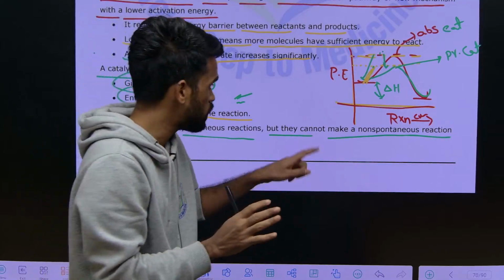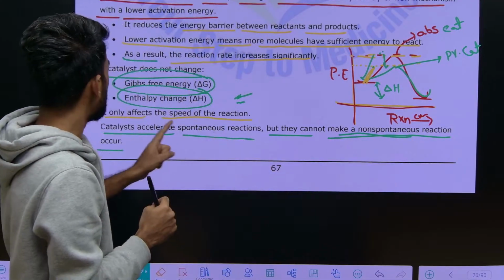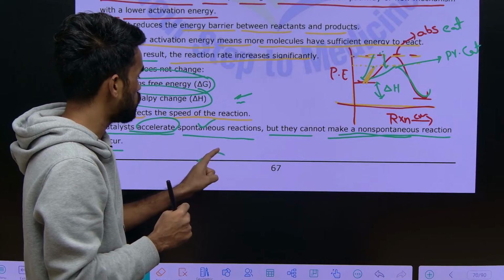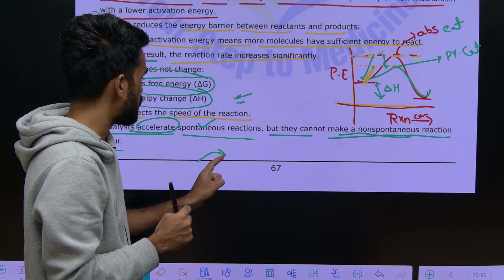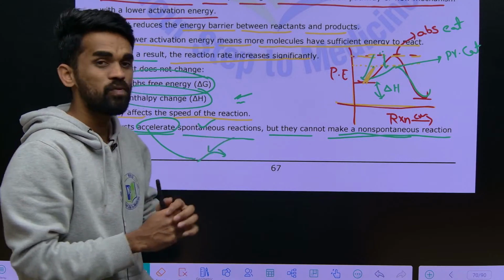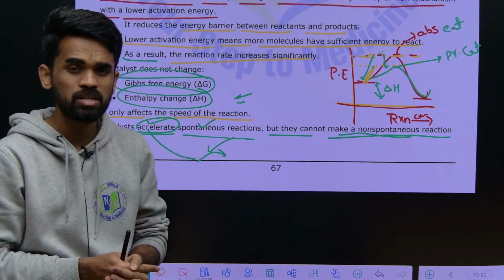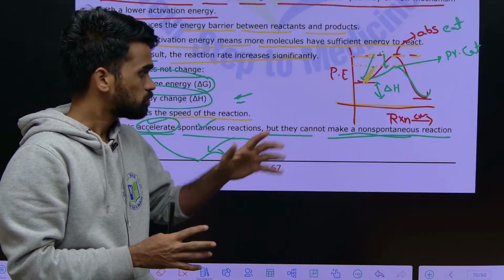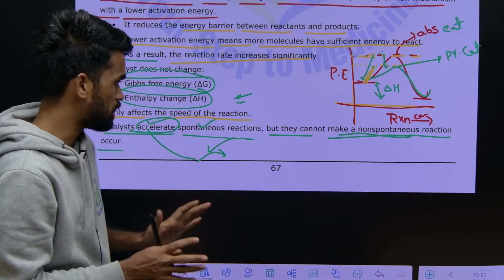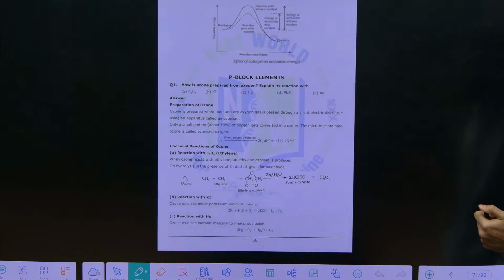Remember this. That's why it does not make a non-spontaneous reaction happen, but it accelerates the spontaneous one which is happening on its own. If it is happening in a slow manner, the catalyst will make it happen at a faster speed. These are the differences for spontaneous, non-spontaneous and the effect of catalyst on those reactions.